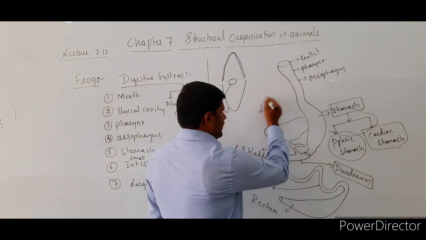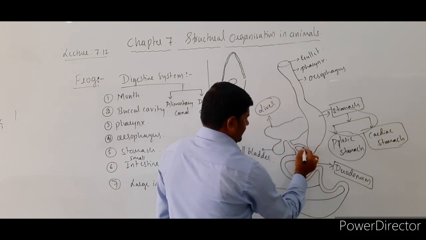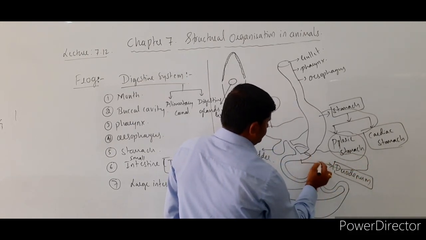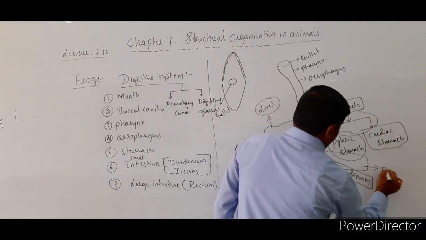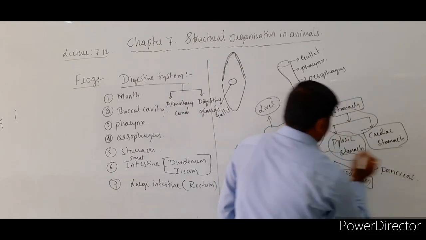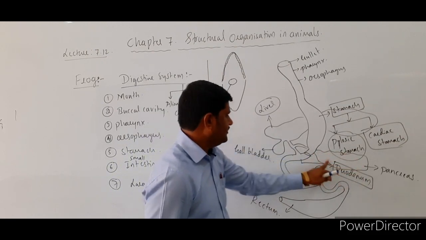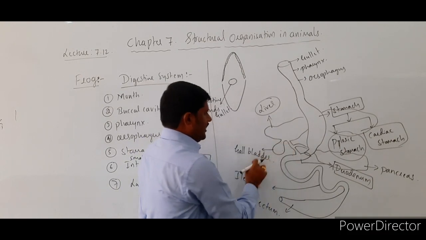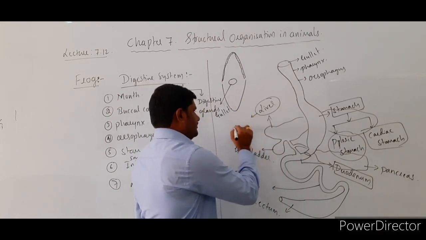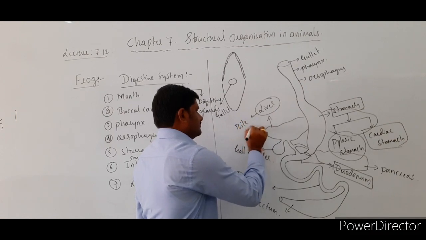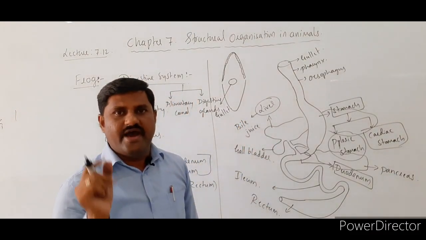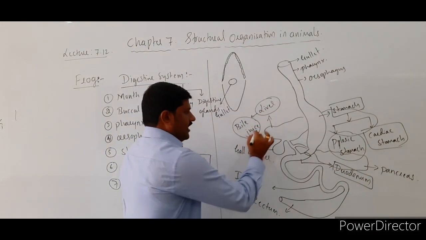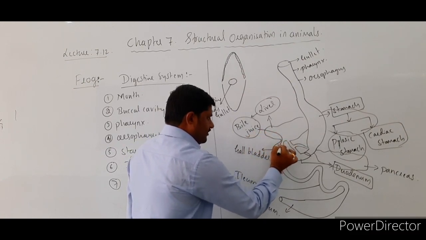One gland is the liver, the largest gland in the body, and another one is the pancreas. So this is the pancreas and this is the liver. The liver is associated with the gallbladder. Liver secretes bile juice. Very important point to be noted here. Liver secretes bile juice, and this bile juice is stored inside the gallbladder.